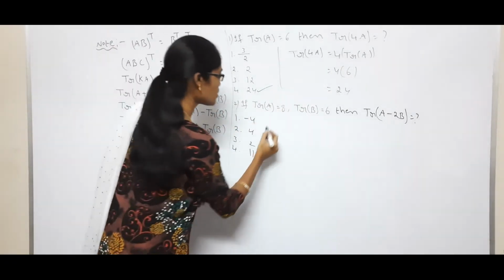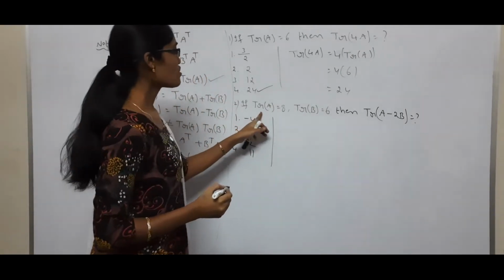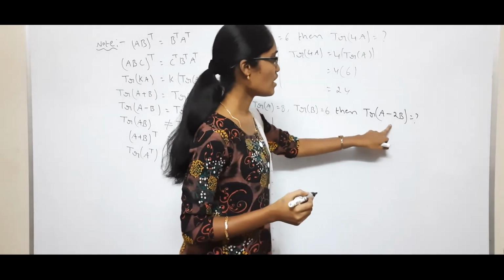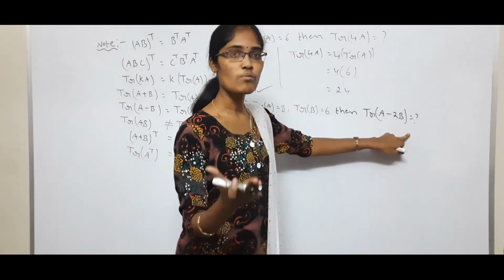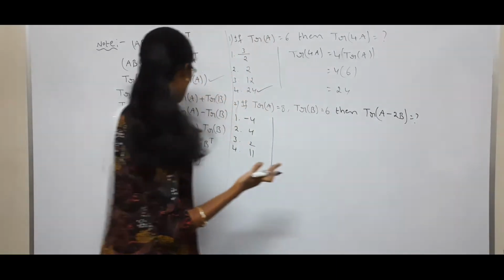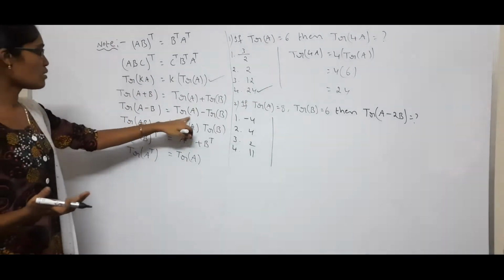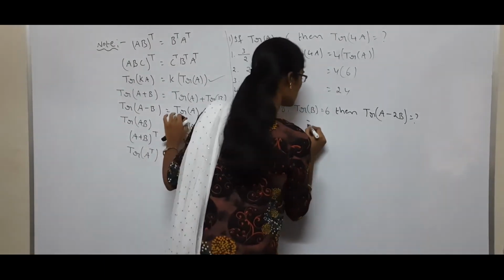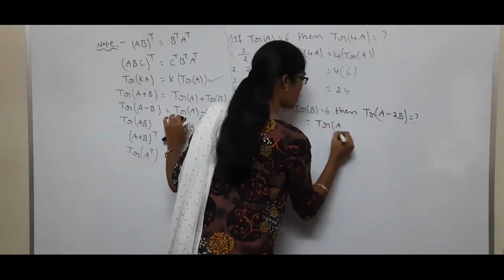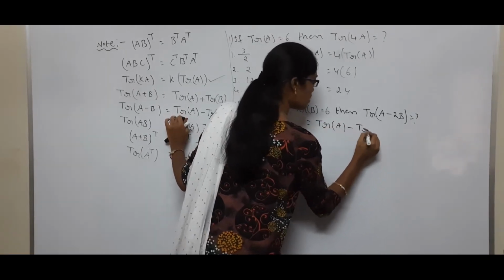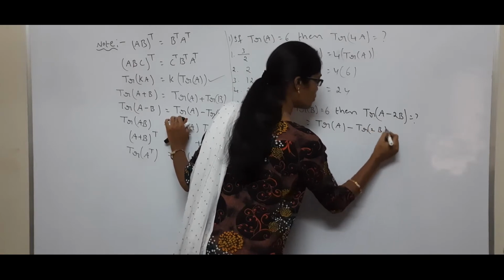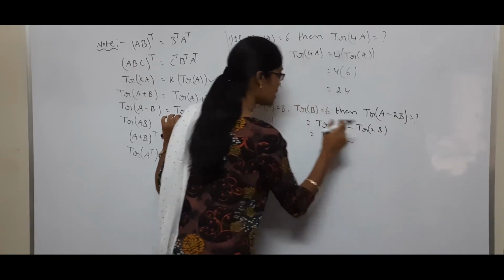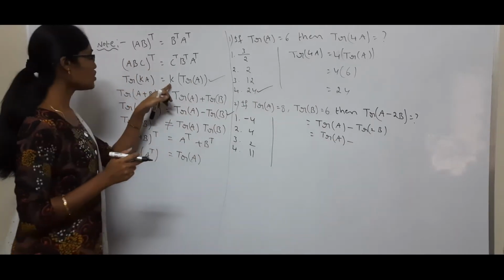Okay, next, see the next question. If trace of A is equal to 8 and trace of B is equal to 6, and trace of A minus 2B is equal to? What is the formula of trace of A minus B? Trace of A minus B is equal to trace of A minus trace of B. So using this, trace of A minus trace of 2B, that is equal to trace of A minus... again it is in the form of trace of K into A. What is the formula?